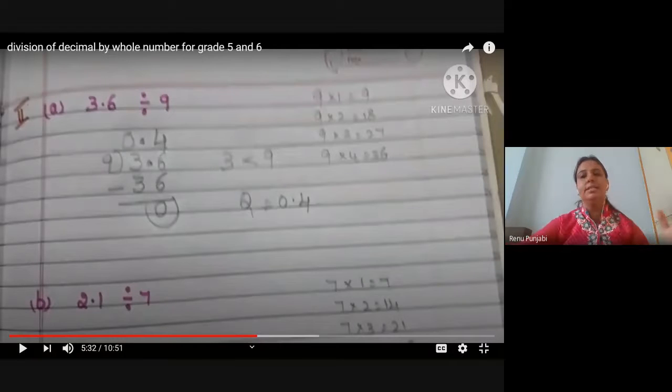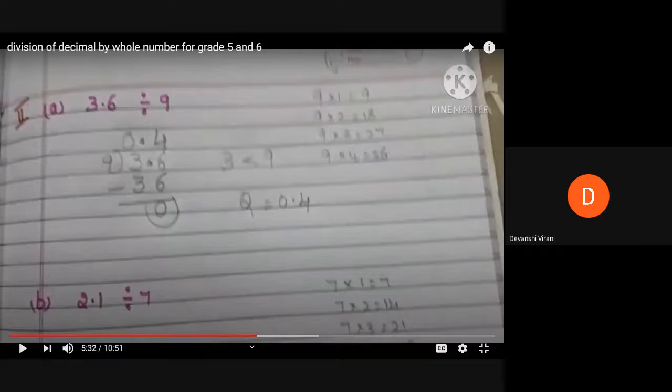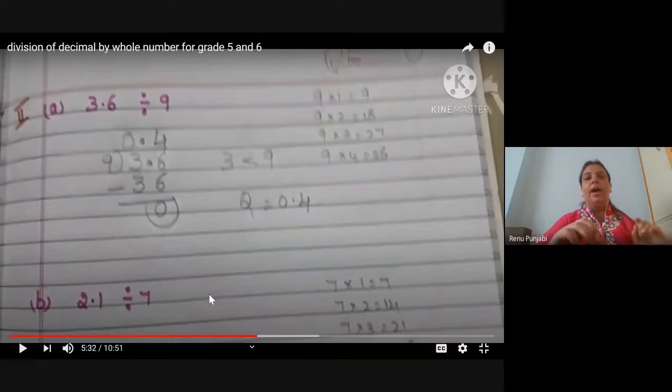You right now don't consider it 3.6. Take it as 36. Forget about the decimal. Now divide 36 by 9. Everyone will do. Please do. What will be the answer? 36 divided by 9. It is the sum, no? You got the 4, right? Yes or no, children? 36 divided by 9. You got the 4. Now, after getting the 4, how will you put the decimal in your quotient? In your dividend, after the decimal, there is only one value.